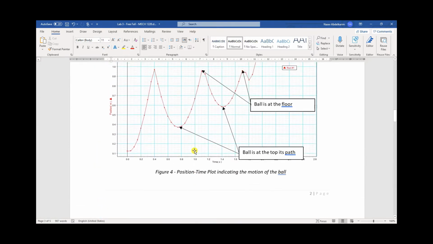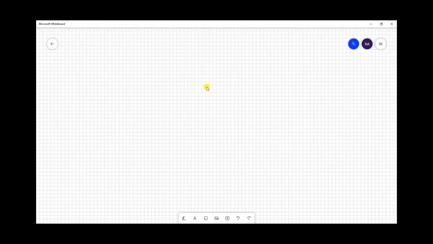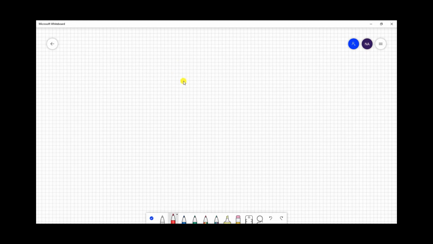Notice that the position time graph, the slope there gives me what? You remember from last experiment. Okay, let me grab the whiteboard. Okay, in the position time graph, so this is the position or displacement, distance, time graph.